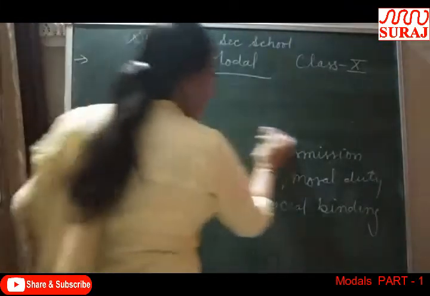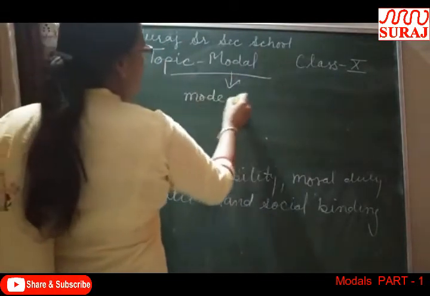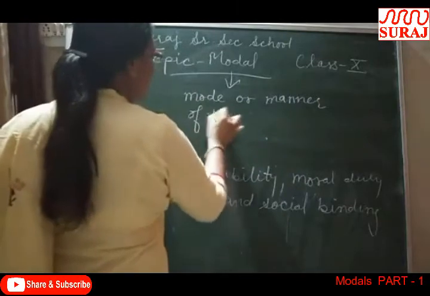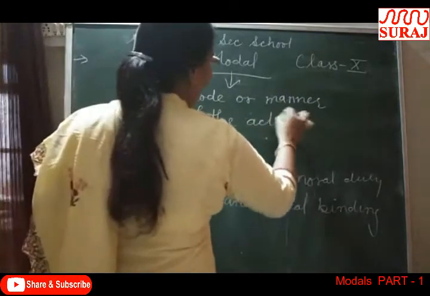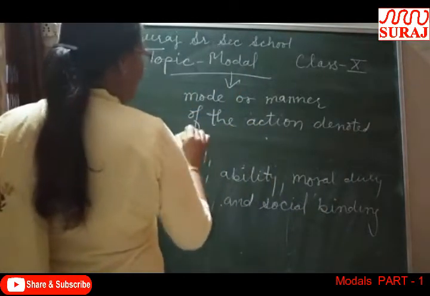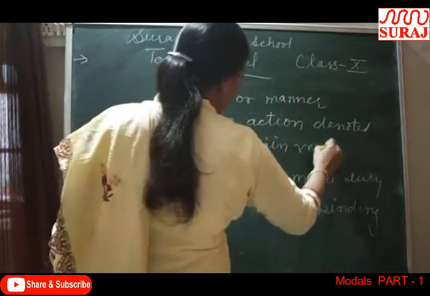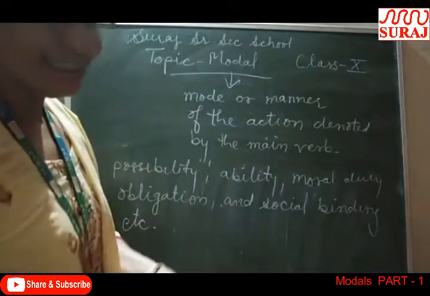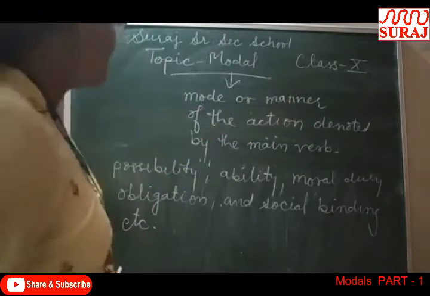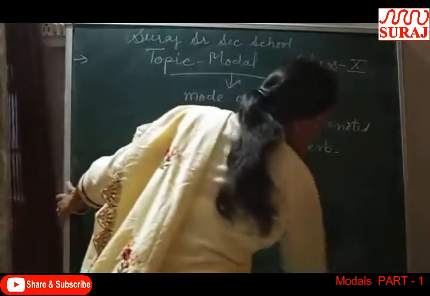Modal is a verb which tells us about the mode and manner of the action denoted by the main verb. Modal एक ऐसी verb होती है which tells us about the mode or manner of the action denoted by the main verb. मेन वर्ब के द्वारा जो एक्शन दिया जाता है उस एक्शन का मोड और मैनर बताया जाता है मॉडल वर्ब के द्वारा. Clear? So now we will know what the modals are, which verbs are called modal verbs.